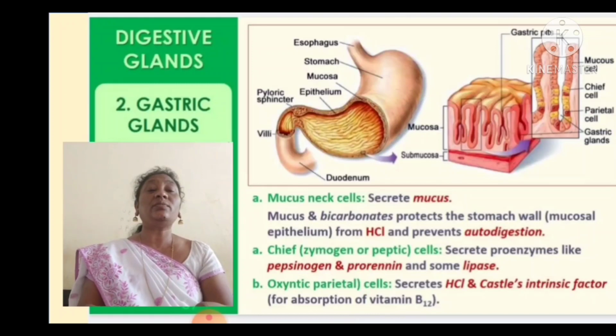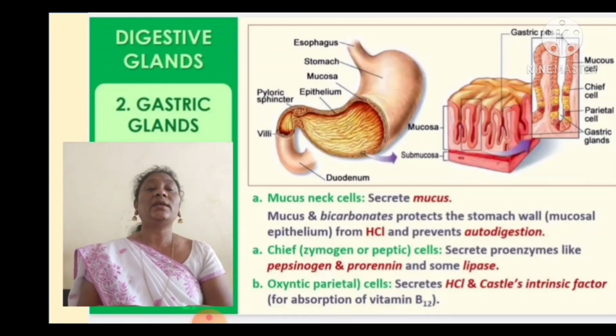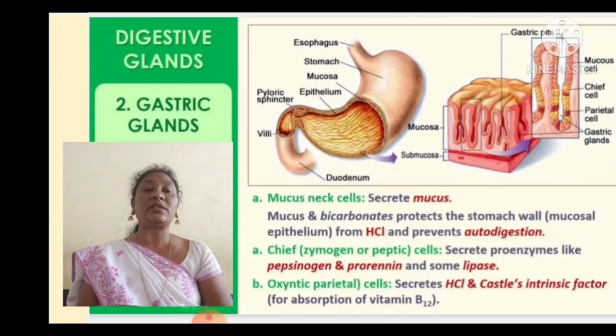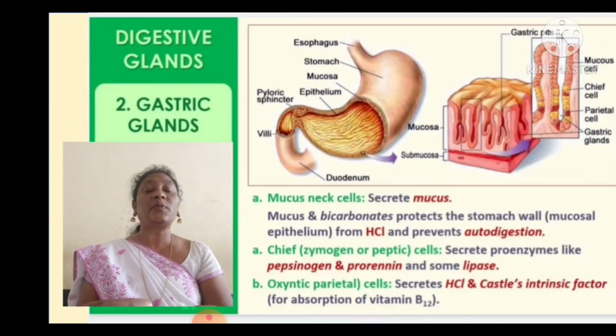This HCl is nothing but hydrochloric acid, which causes burning. So this mucus and these bicarbonates protect the walls of the stomach from the burning of hydrochloric acid. The next one is zymogen or peptic cells. They secrete proenzymes called pepsinogen and prorenin, and also secrete some lipase.